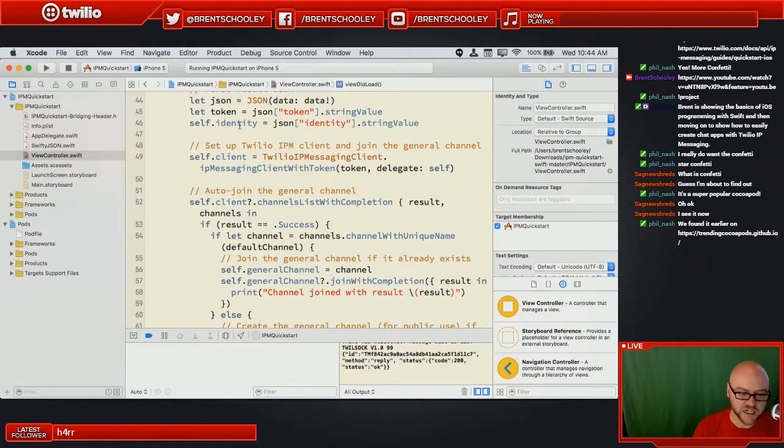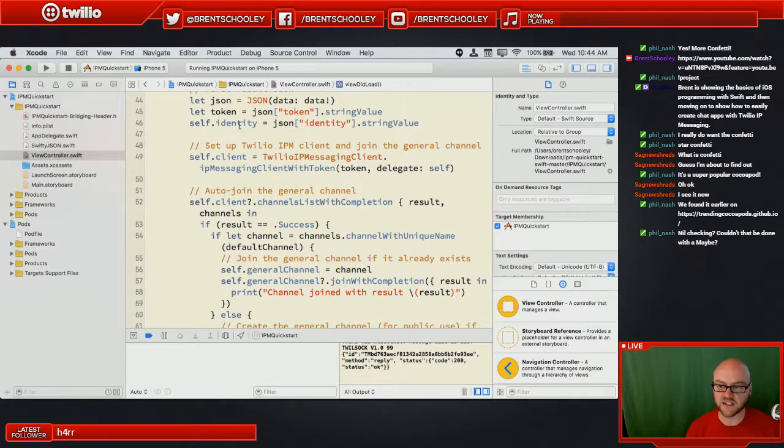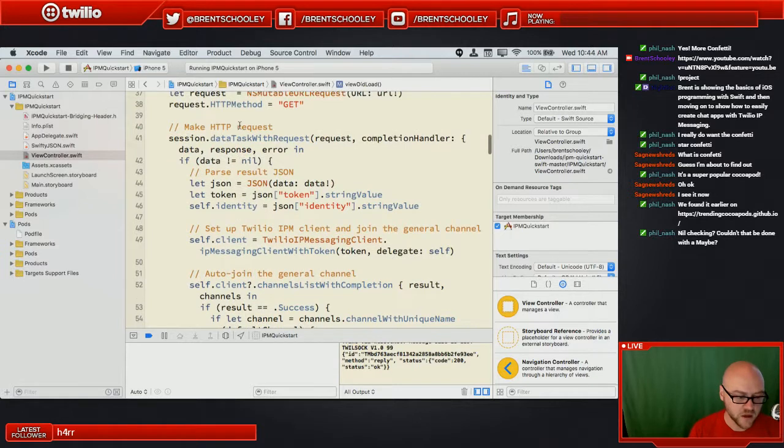If we were managing our authentication, which is a blog post that I'm working on currently, we could have a login and sign up flow. When you log in, we would know your identity, we would know your username, and the server could verify that you really are who you say you are and give you a token. So say I wanted to have a token that had an identity of Brent Schooley in it. I could log in as Brent Schooley. I could say, hey server, give me a token, and then we'll go on from there.